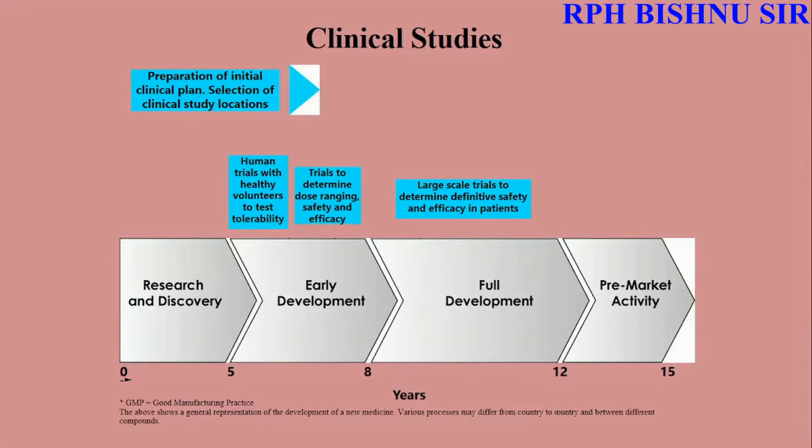In the clinical studies, simply we should know that a clinical study means the trial should be done in human beings. Preparation of the initial clinical plan, selection of the clinical study location. First of all, we should do this. Human trials with healthy volunteers to test tolerability. In the clinical study, we should know the safety and efficacy. Large scale trials to determine definitive safety and efficacy in patients.